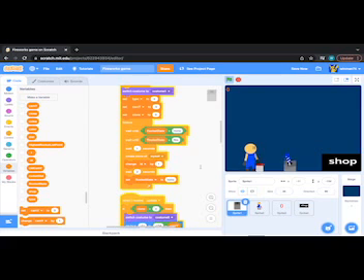Let me see if I can make it do it again to see why it's happening. Wait, does it happen if you just hold down the spacebar? No, that's not why. If you click it really, really fast, does that do it? I can't really find why this is happening. Let's see.